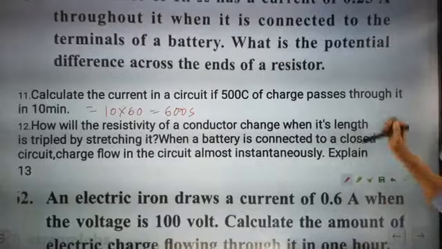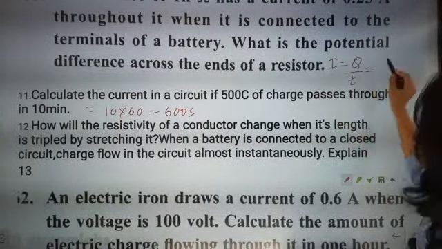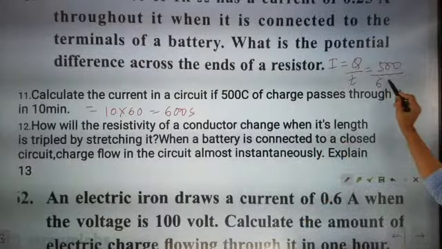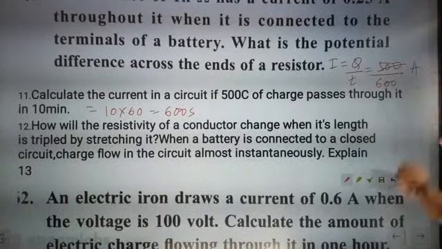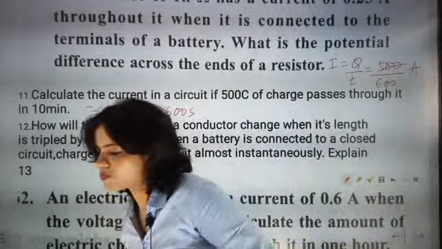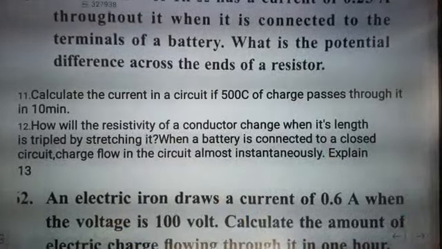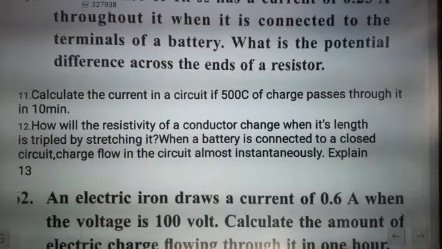Now you know that current I is equal to Q by t. Charge is given as 500 and time is given as 600 seconds. So it is going to be 5 by 6 ampere. 5 by 6 ampere is absolutely bang on answer. Kamya, 5 by 6 ampere is absolutely correct, beta. Now shall we go for the next question? How will the resistivity of a conductor change when its length is tripled by stretching it?